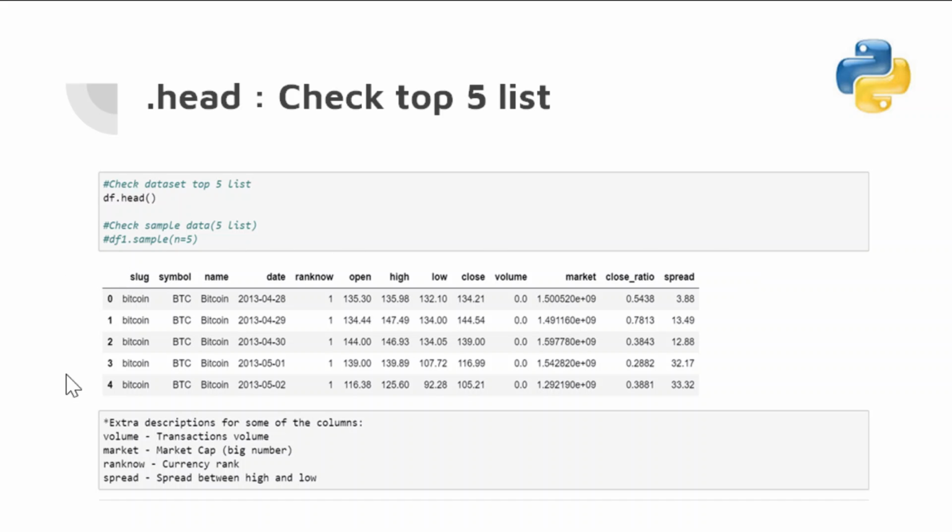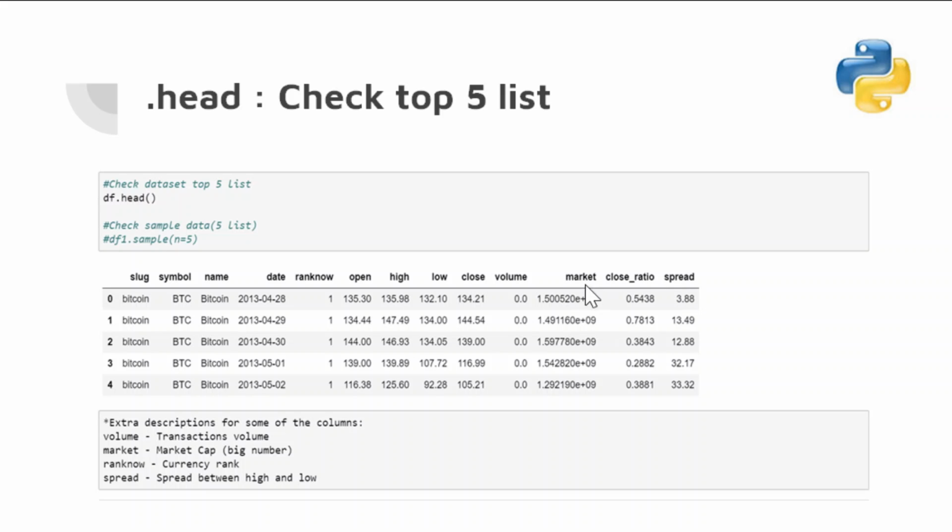So in this head, you can see the column names and what kind of information is inside. This is slug, symbol and name, which is the name of the cryptocurrency, and this is the date, and this is rank, the current rank, and these 4 rows are for the price: open, high, low, and close, and the volume, and this is market cap, and close ratio, and spread. Spread is the difference between the high price and the low price.